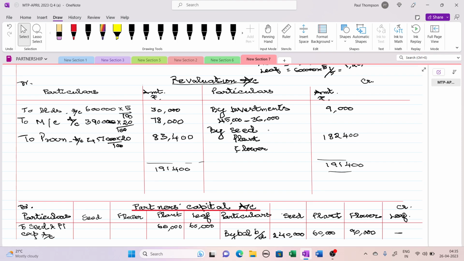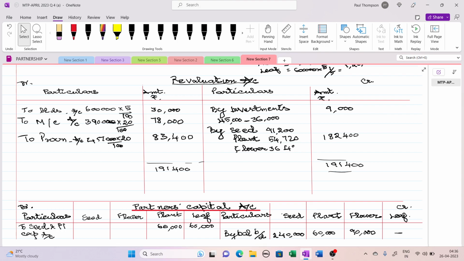that is 10:6:4. That will be, seed will be debited with 91,200 and plant will be debited with 54,720, and flower will be debited with 36,480.